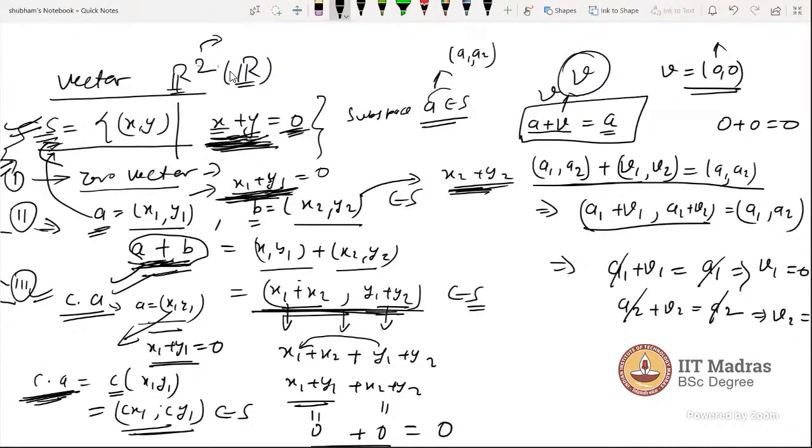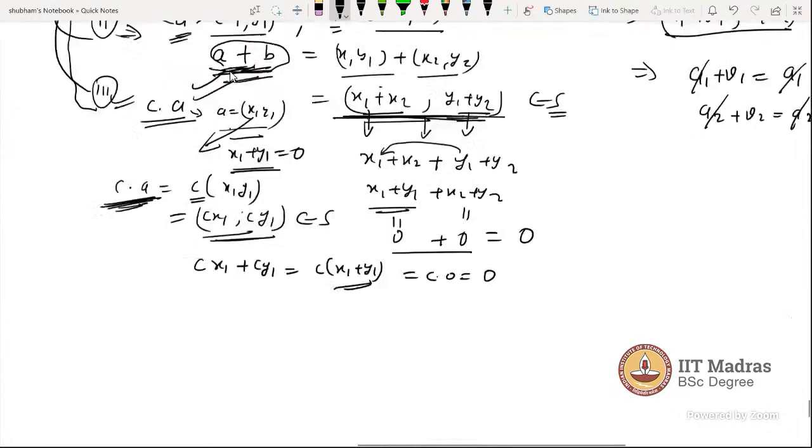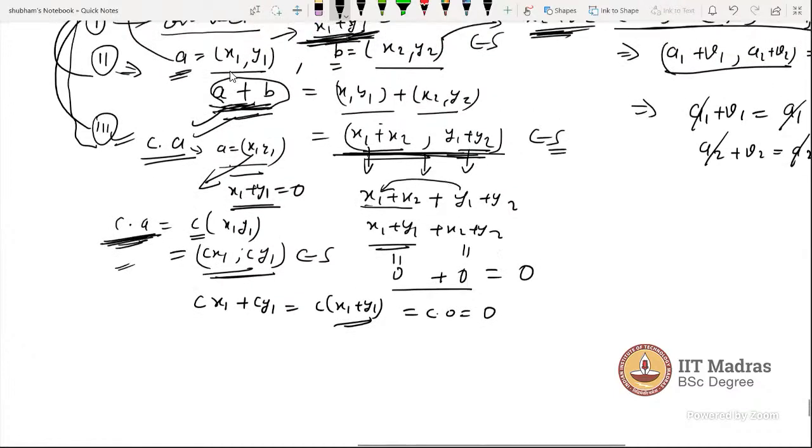Just one question about that third point, where A plus B was mentioned. x1, y1 is one point and x2, y2 is another point. You are adding them and showing x1 plus x2 plus y1 plus y2. Where is this plus coming from? See, when you added these two vectors, you added the coordinates.